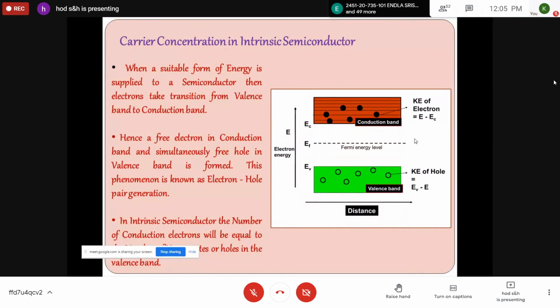The basis for this is that an intrinsic semiconductor at 0 Kelvin is a perfect insulator. But when suitable energy is given to an intrinsic semiconductor, the electrons will move from the valence band to the conduction band. So a free electron is present in the conduction band, and simultaneously a hole, because the electron vacates a position, creating a positive site in the valence band. This is called a hole. In this way, electrons and holes are generated. This phenomenon is known as electron hole pair generation. So in an intrinsic semiconductor, the number of electrons will be equal to the number of holes in the valence band, whereas it is not the case in an extrinsic semiconductor.